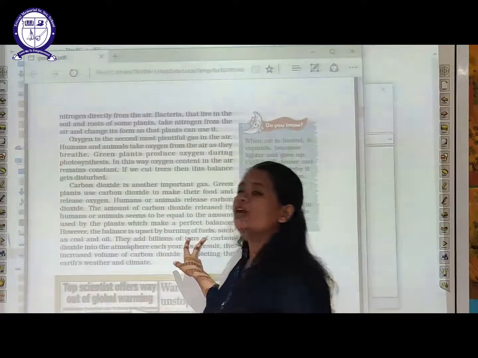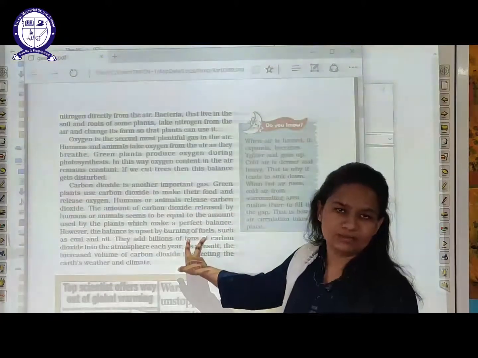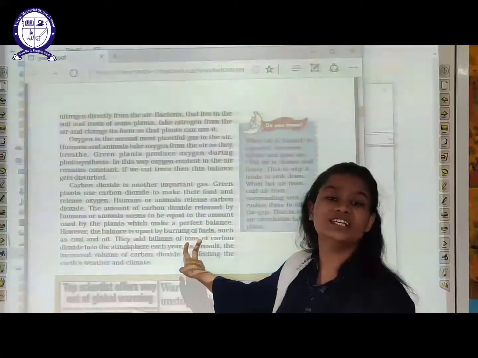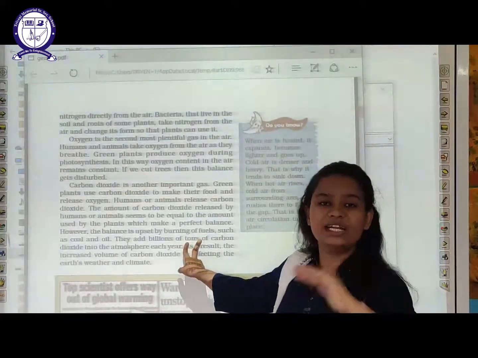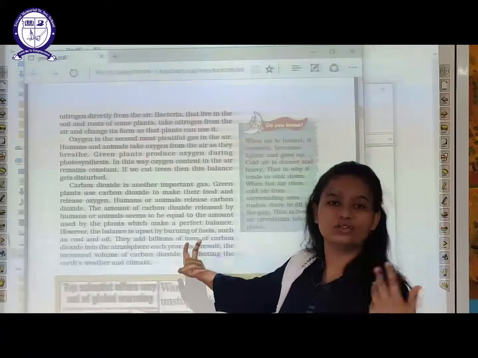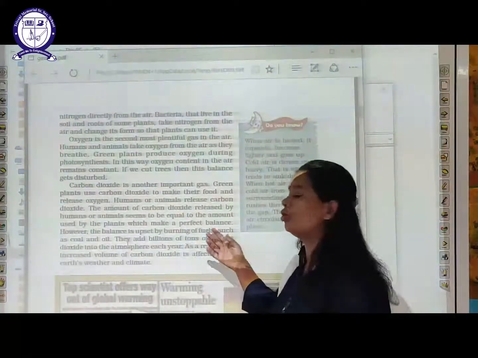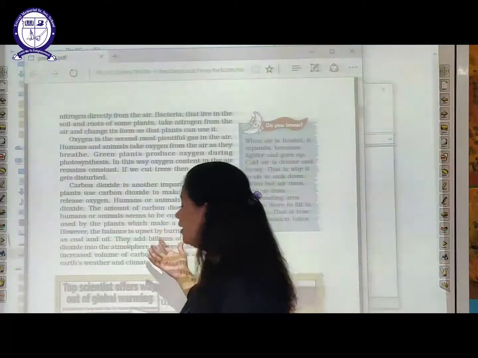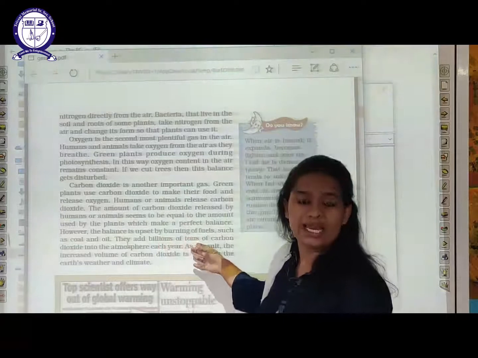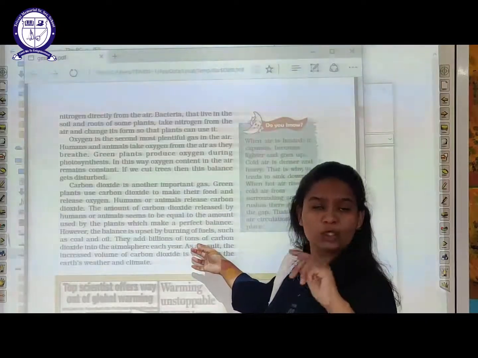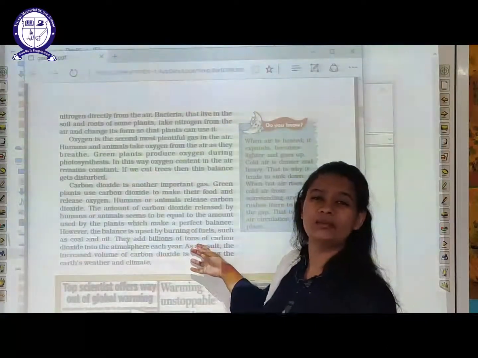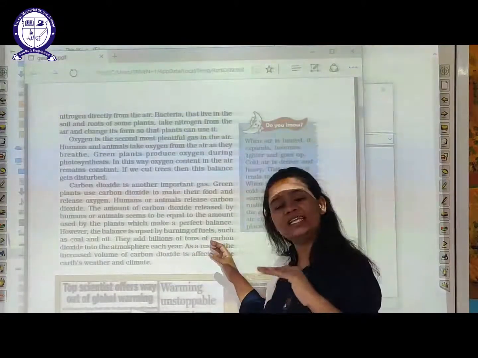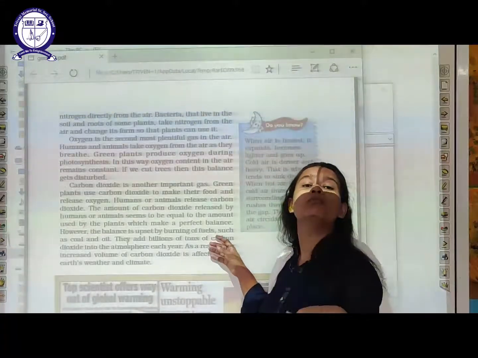And second, why did this balance get upset? Why is the temperature rising, why is the amount of carbon dioxide increasing, and why are trees decreasing day by day? That is because we are burning many fuels, like coal, etc., in the air, which pollutes the environment and also disturbs the whole cycle. So for maintaining that balance, we need to grow more and more trees.